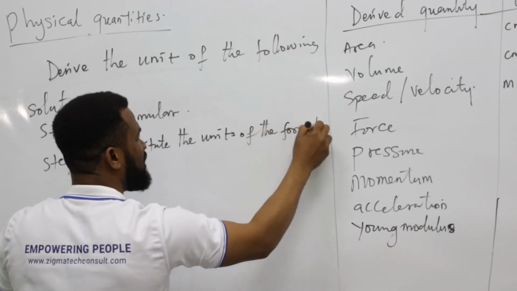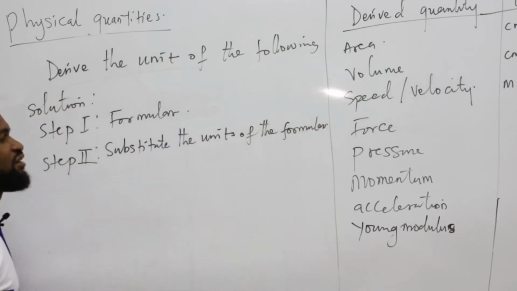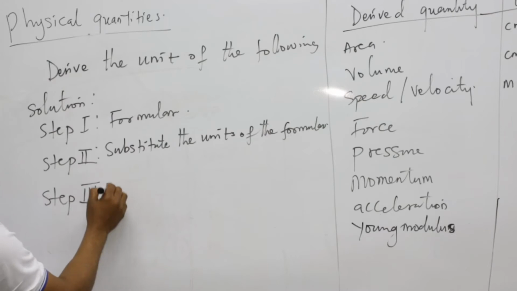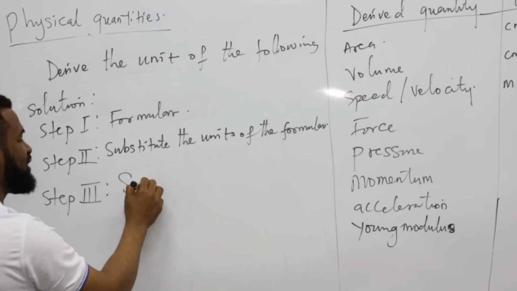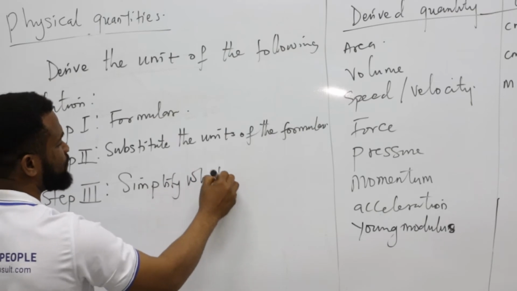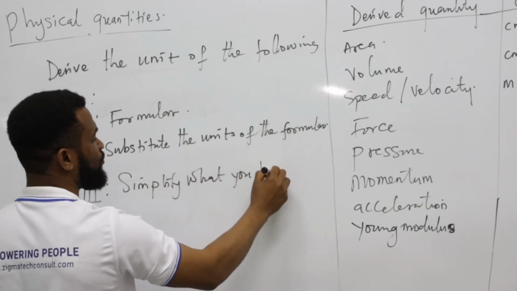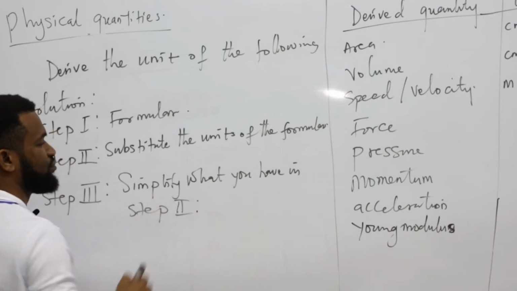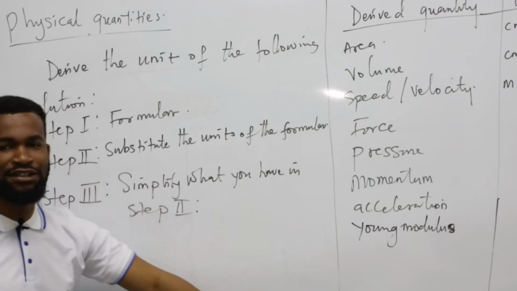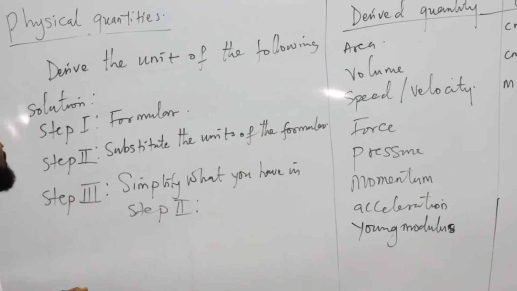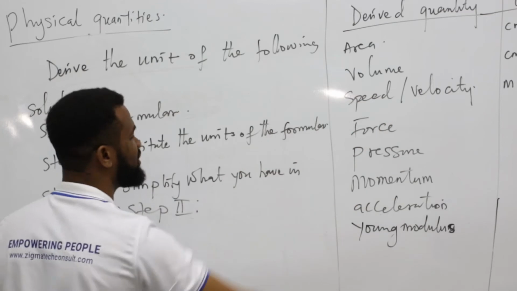Yes, let me put it this way: substitute the unit of the formula. Step 3, which is the last step, simplify what you have in step 2. All right, these are the 3 major steps you must follow to be able to get the units of this done.